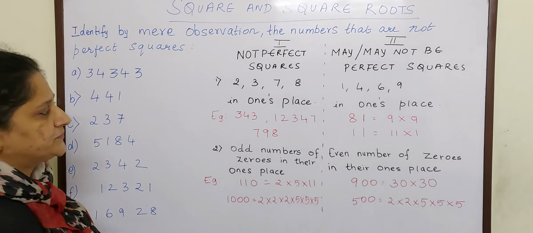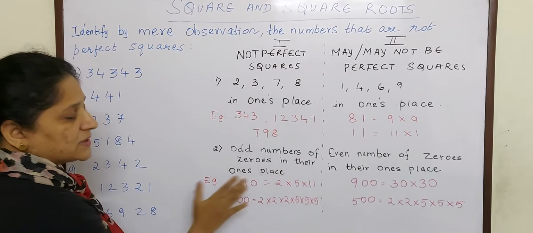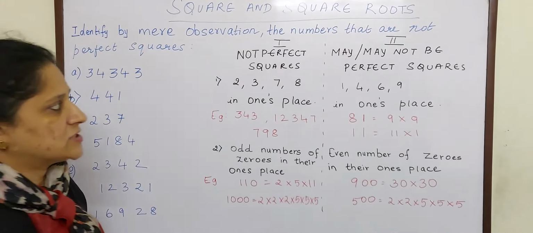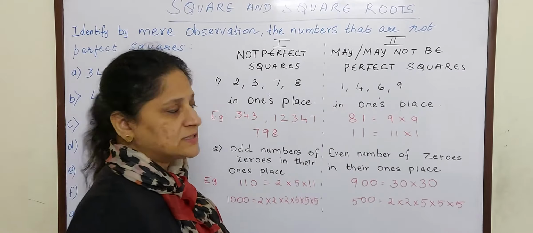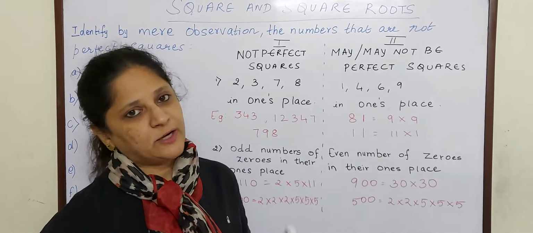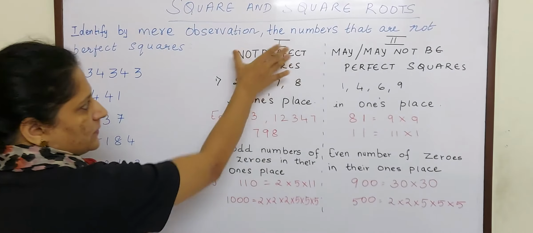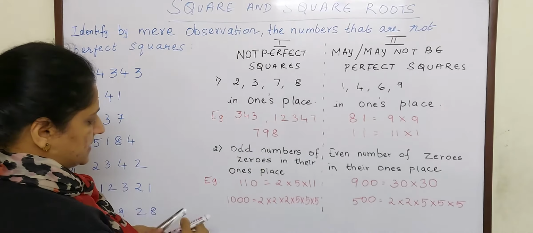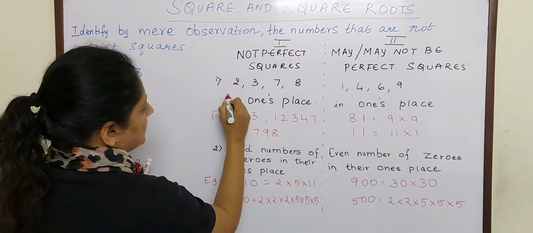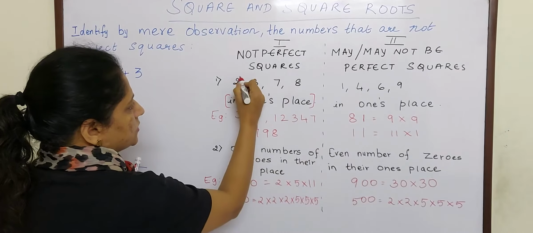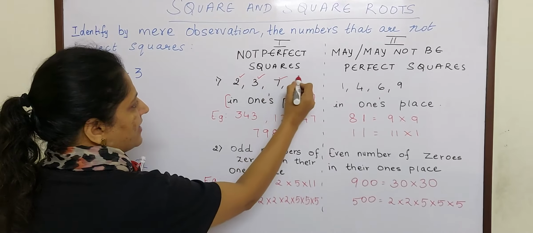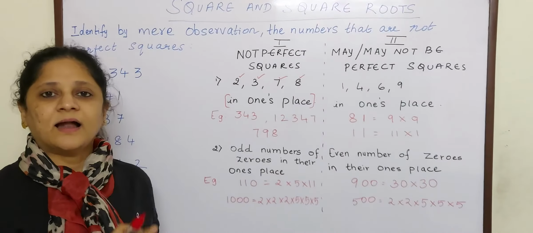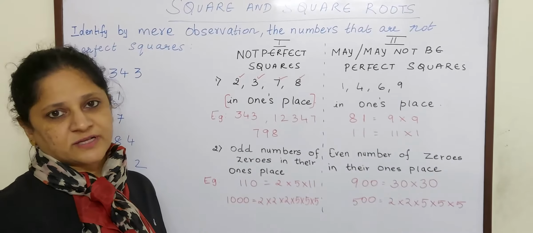Rule number 1. Here I have marked the rules for numbers which are not perfect squares, and here the rule says these numbers may or may not be perfect squares. So rule number 1: if the digit in one's place is 2, 3, 7 or 8, then that number is not a perfect square.